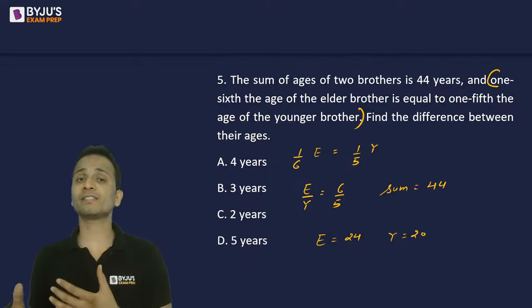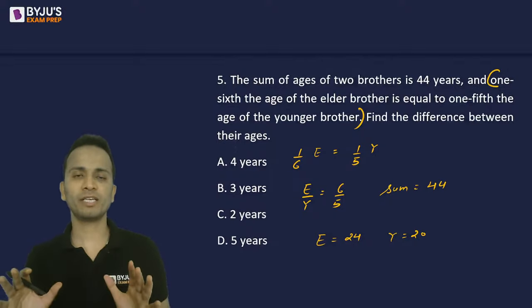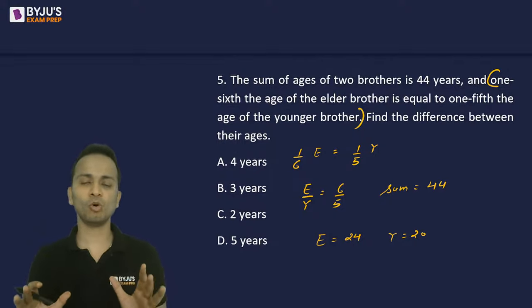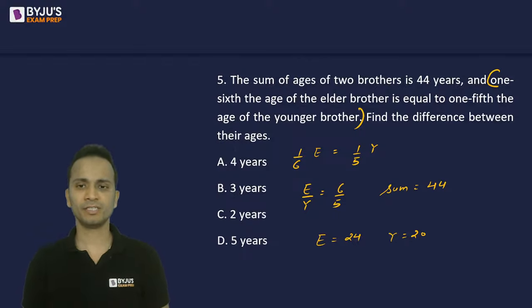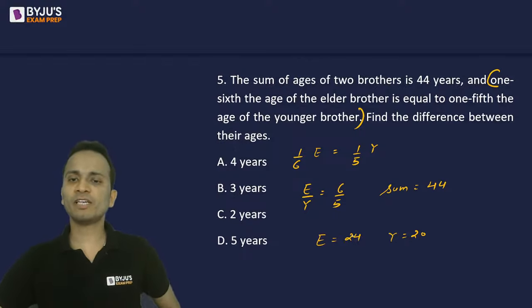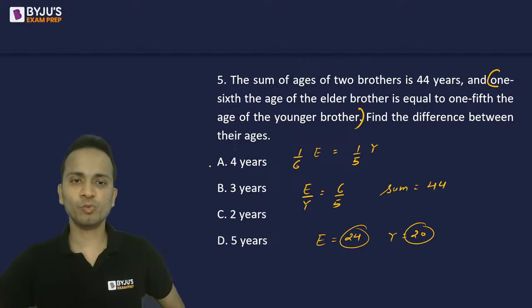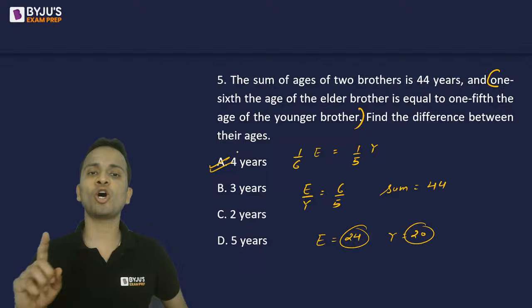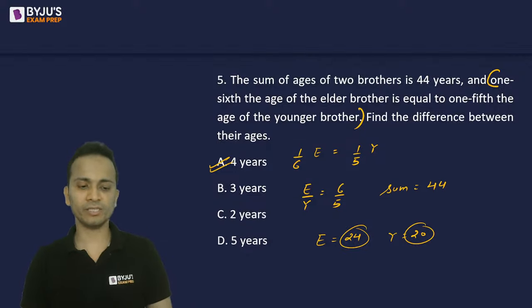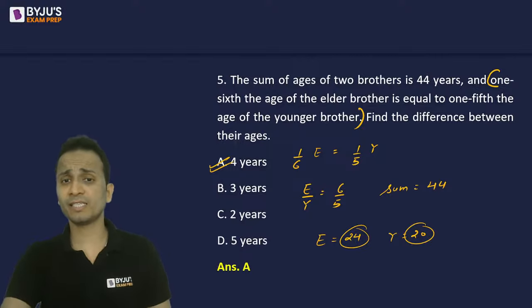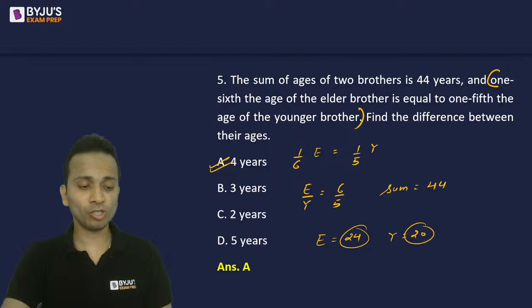I can divide the sum in the given ratio and get the value of both elder brother and the younger brother. Okay? Now I have to find out the difference between these two numbers. So difference between 24 and 20 is equal to 4. So the correct answer is option A, that is 4 years. So 4 years is the difference between the ages of these two brothers. Okay, so option A is the correct answer. Let's move on to question number 6.